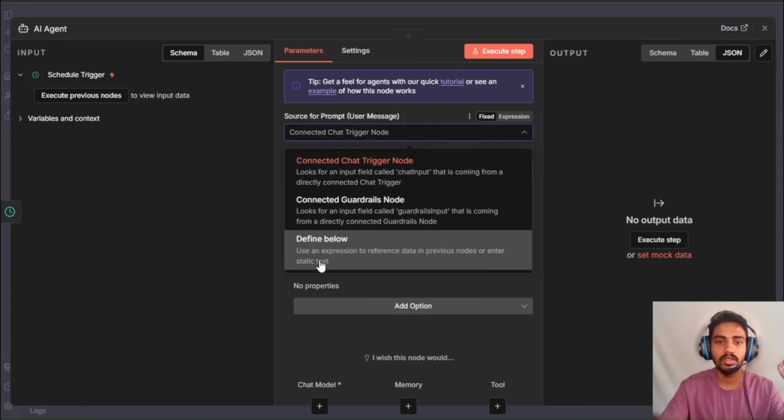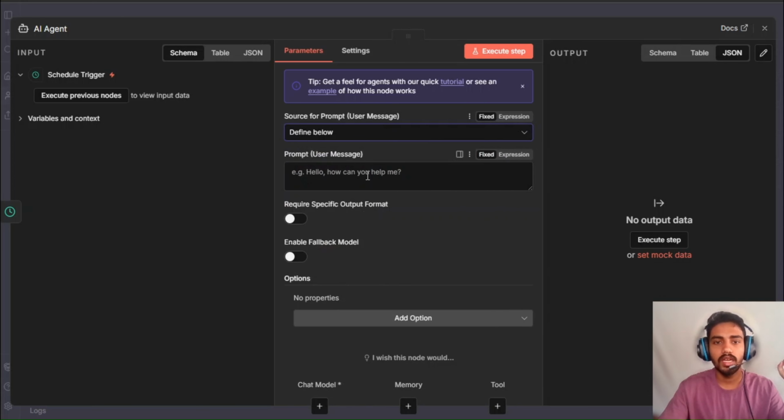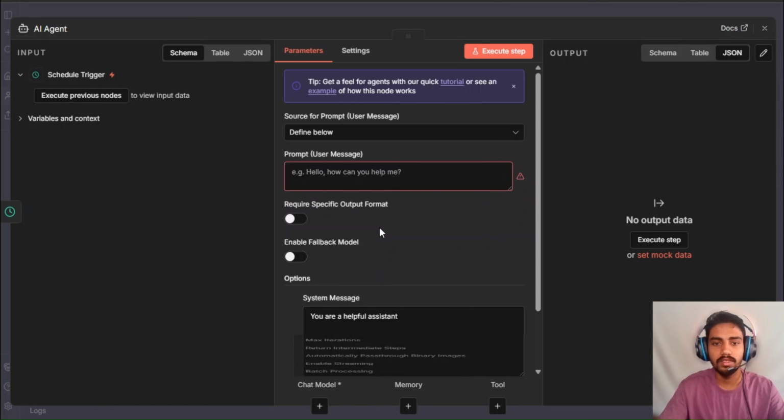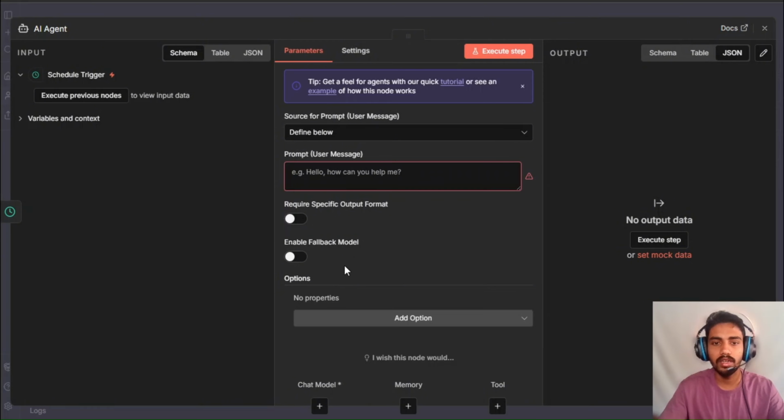So we will click on here and we will give define below. And now we can configure what we want the agent to do. This is a prompt, user prompt. This is a very simple agent, so you don't need a system prompt. But if you are making something complex, you can add a system prompt here, but we don't need that right now. Here we will tell what the agent actually does.